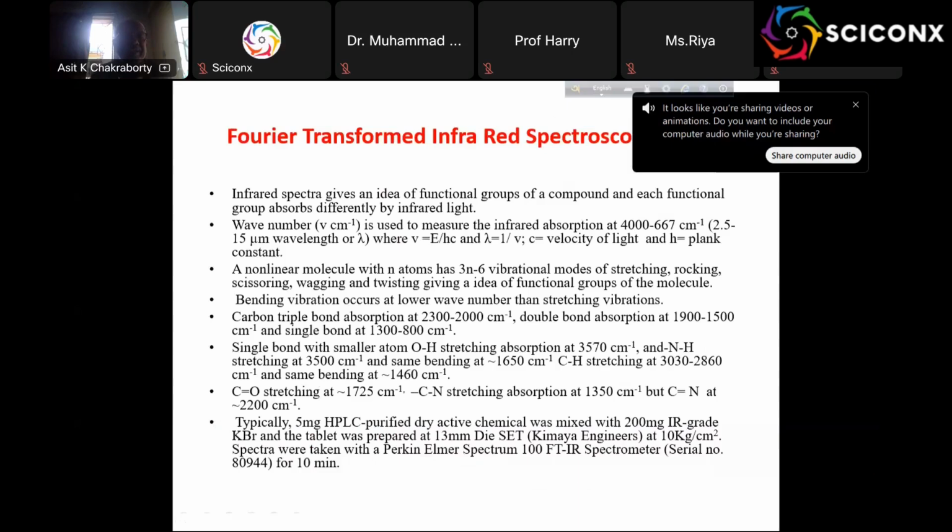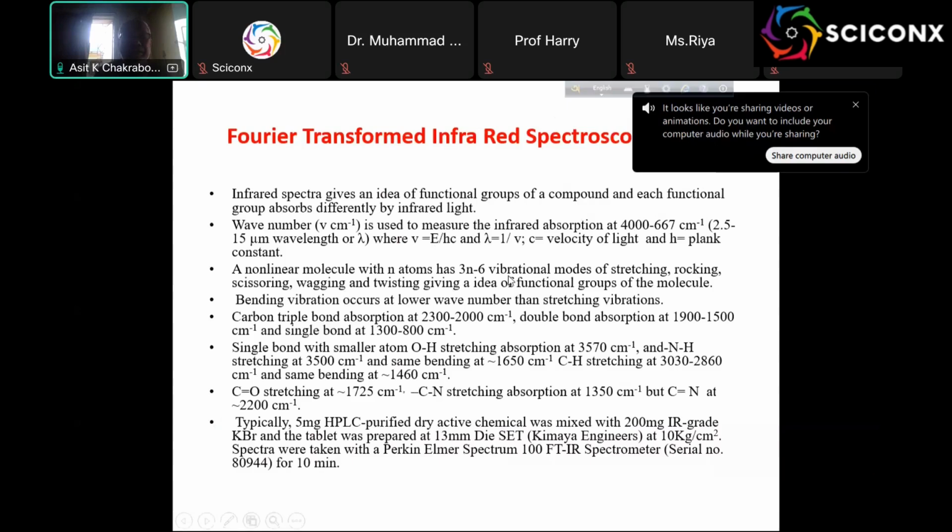And then the Fourier transform infrared spectroscopy. Infrared spectroscopy gives the functional groups of the compound. Those are very much technology assisted with artificial intelligence. And you see the infrared light is between like 10 or 15 micrometer wavelength.